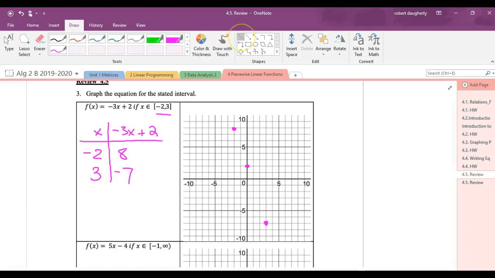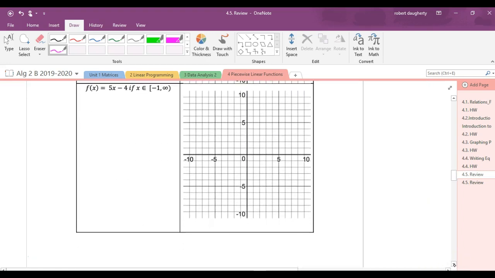And so if I join these together, something like that, that is the line. So that is the line graphed from negative 2 to 3, closed dots on either end because of those brackets. Okay, so it's closed on either end of that.